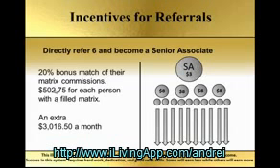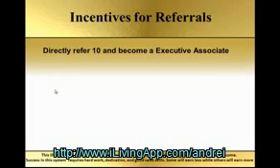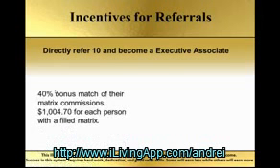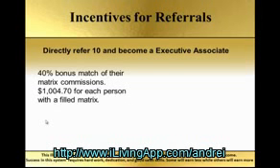Now, our final management position is that of an executive associate. If you refer 10 people, again, two things happen. First of all, your bonus match goes to 40%. You get a 40% bonus match of anything that these people are making. And I should clarify something. These people don't have to have a filled up matrix. They don't have to be making $2,500. These people could be making $100. If they're making $100, then you'll make 40% of that. That'd be $40. We like using the example of a filled up matrix because it's easy math.